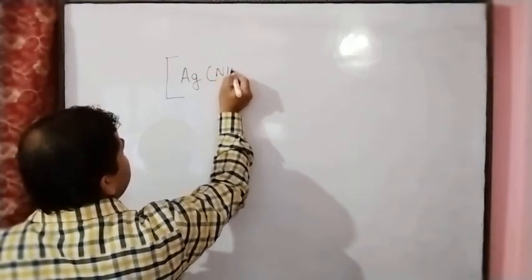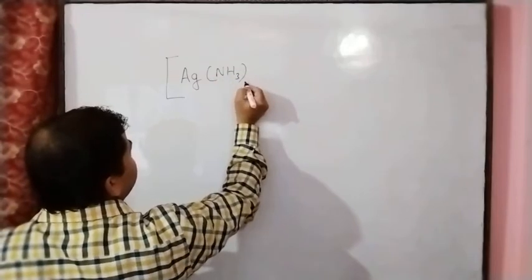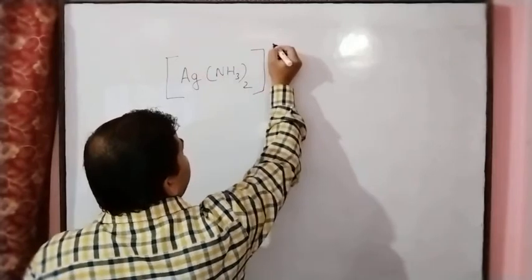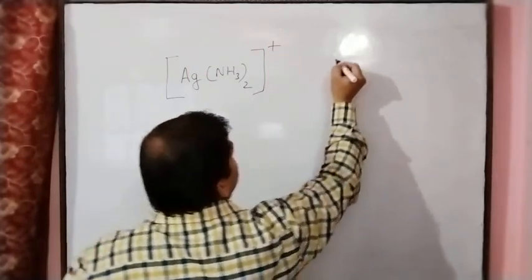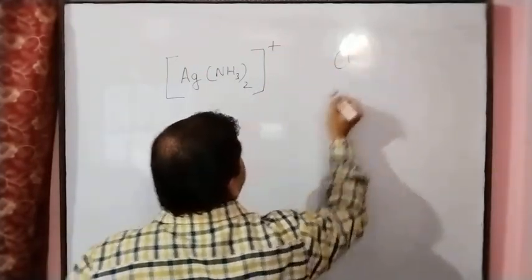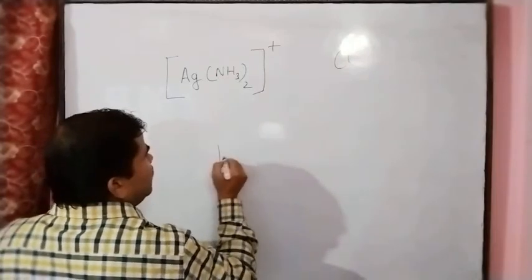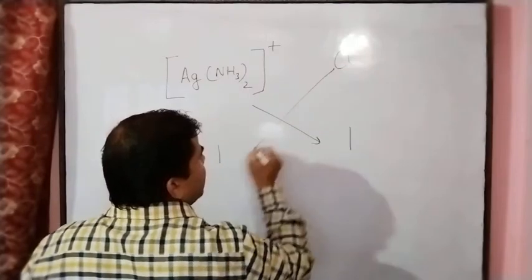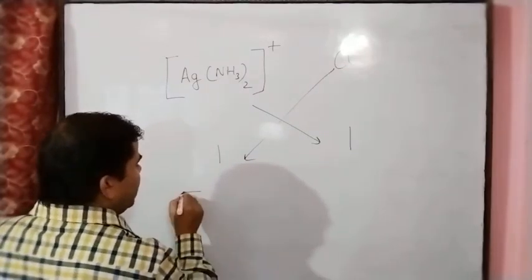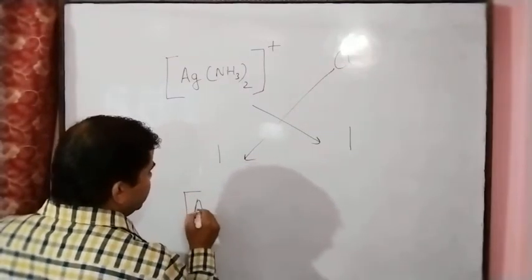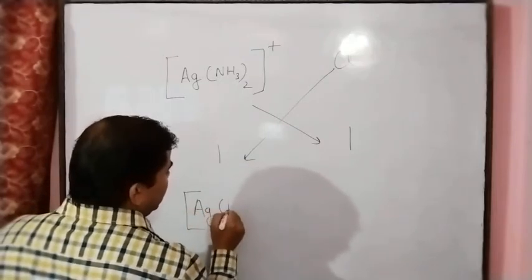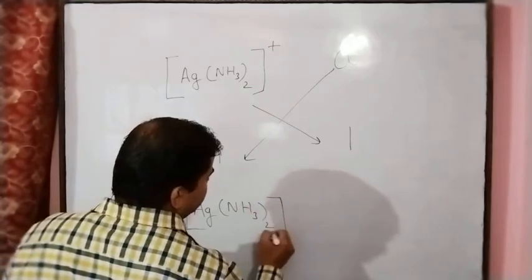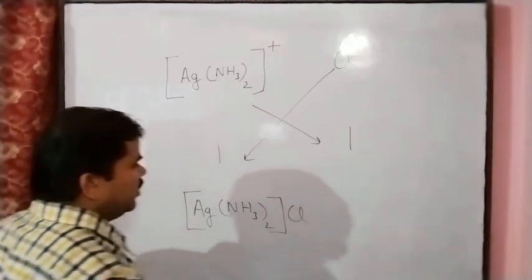Diamine means NH3 twice. The silver has charge plus and chloride means minus. So the number of charge is 1 here and the number of charge is 1 there, then crisscross. Then we will get the formula: Ag(NH3)2 and then Cl.